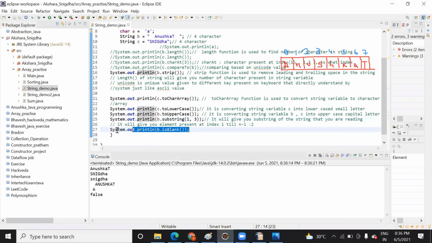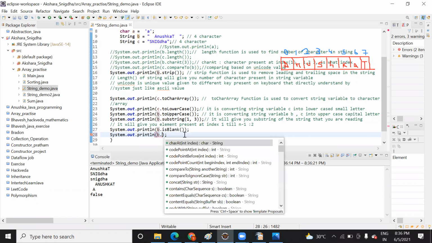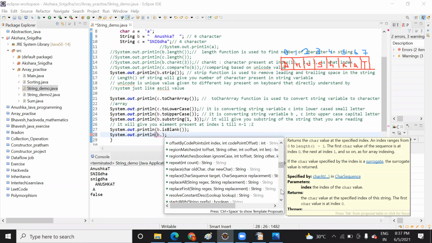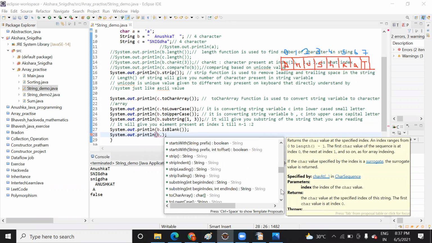Similarly, you can perform other functions also if you want to check it. There are a lot of functions available, it's a very dynamic language, Java. A lot of functions are available. You can try it and find out anything that you want to use.